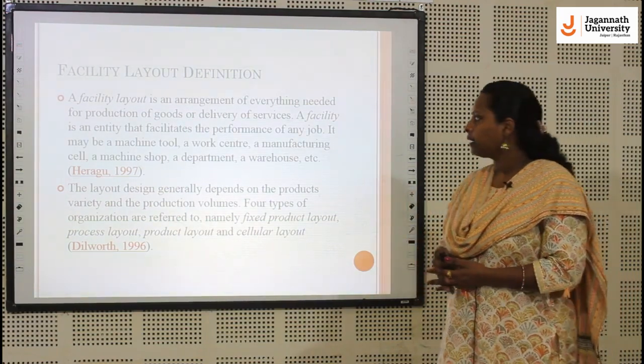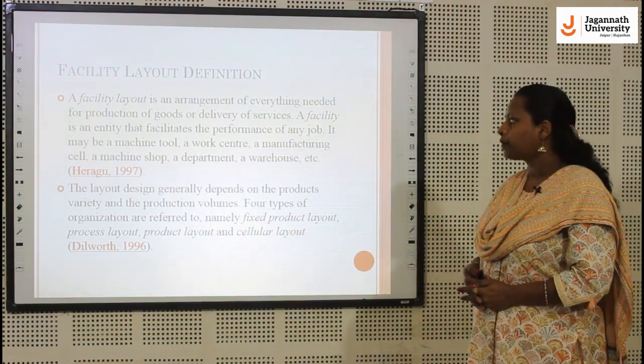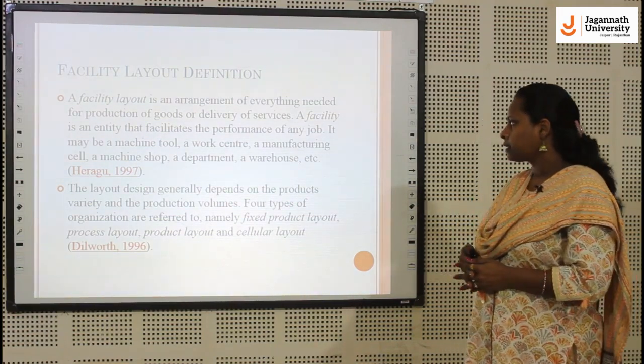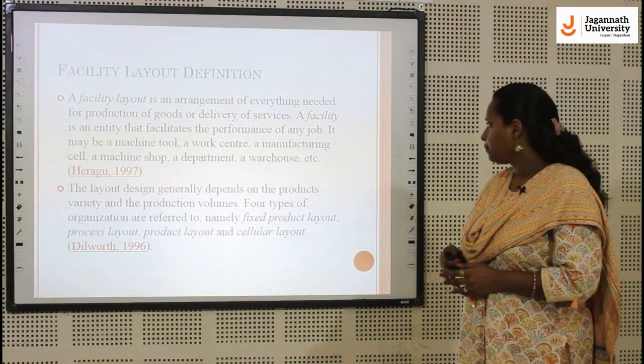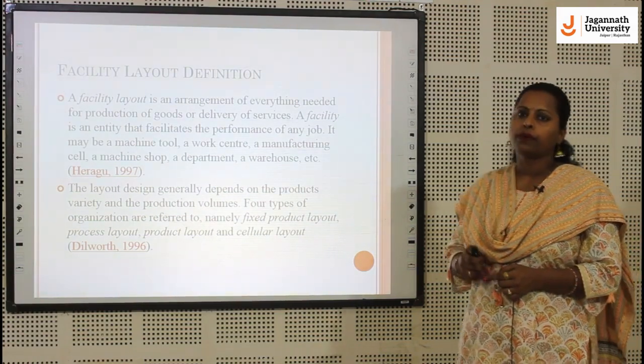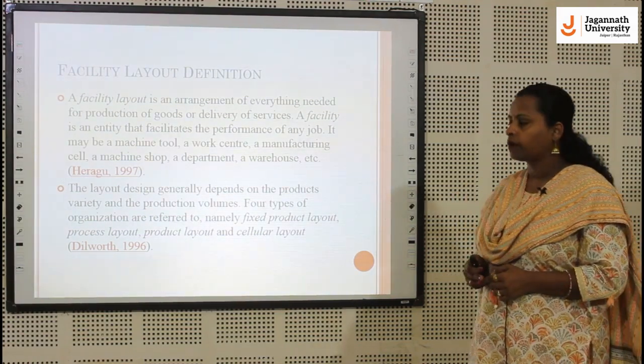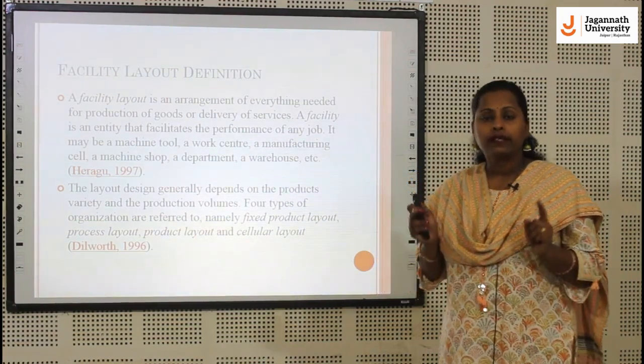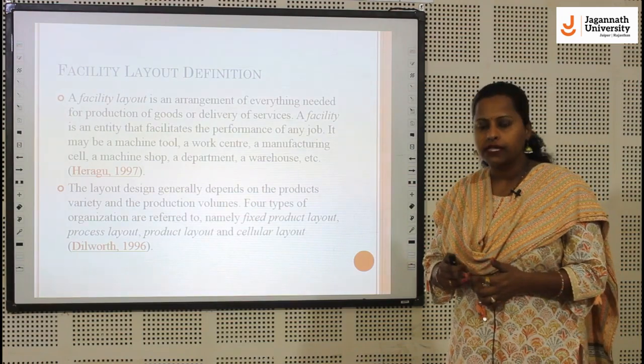The layout design generally depends on the product variety and the production volumes. Four types of organizations are referred to, namely fixed product layout, process layout, product layout and cellular layout. We will study one more sort of layout, that is hybrid layout, which is a combination of product layout and process layout.